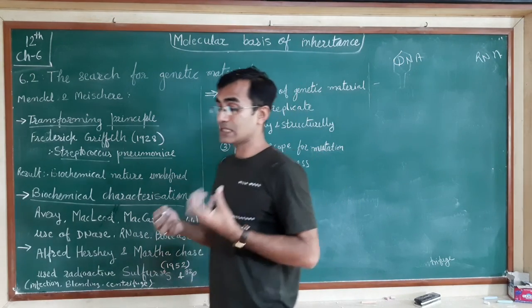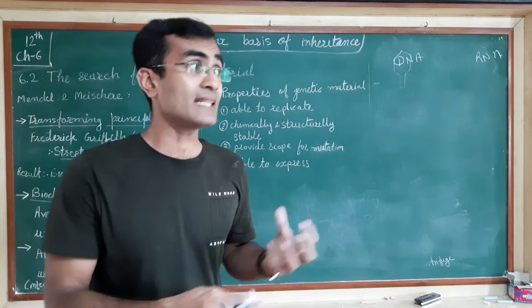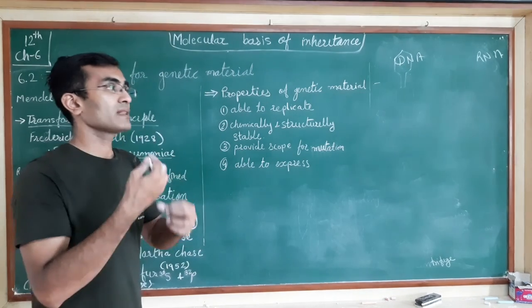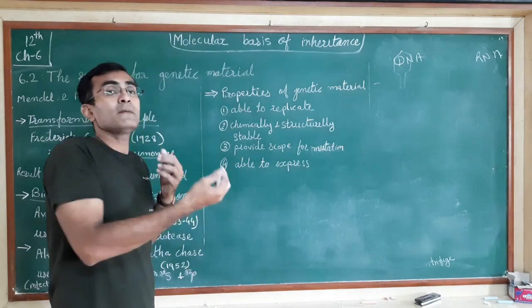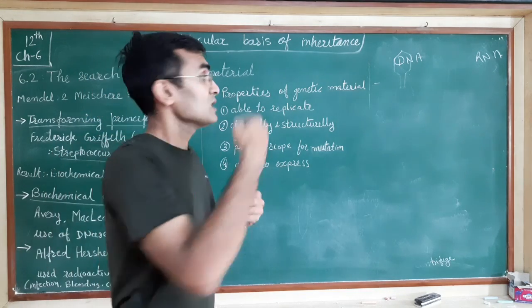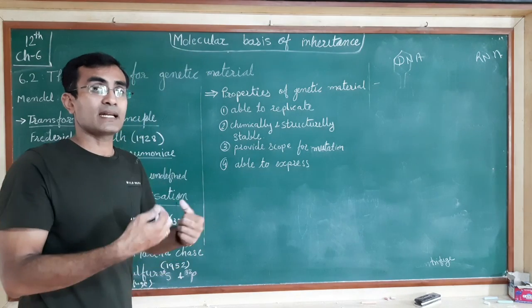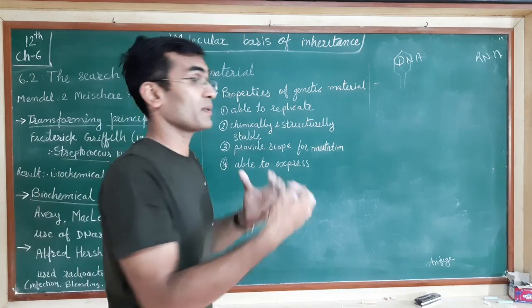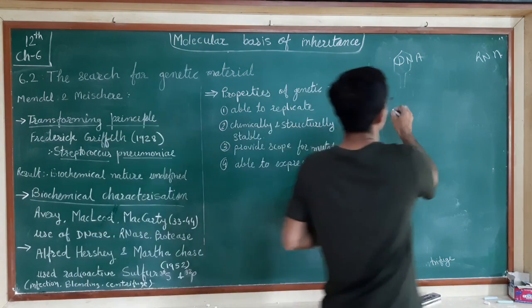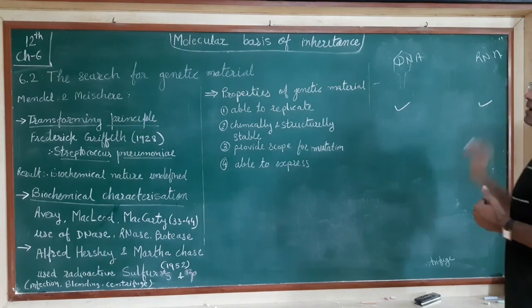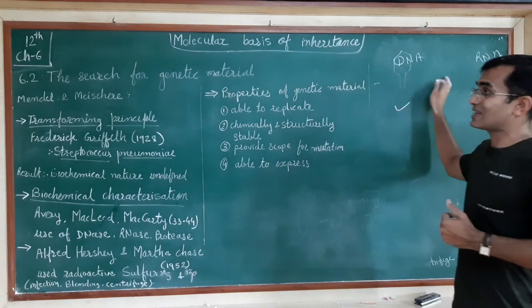Whereas there are certain genetic materials called RNAs, which use reverse transcription to make DNA from the RNA, so they are also able to replicate themselves. Both are able to make their own copies, so this characteristic is followed by both the DNA as well as the RNA.